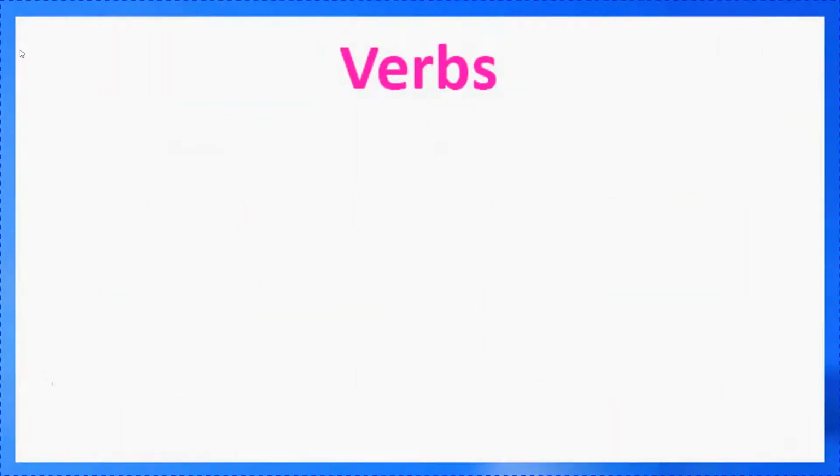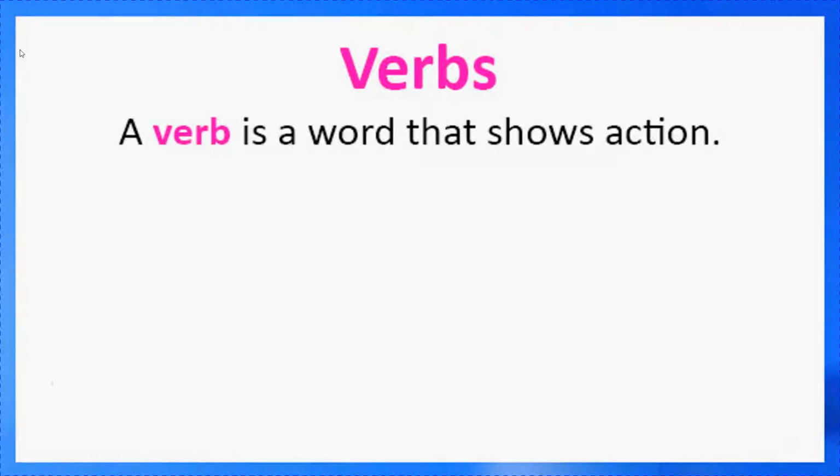Now the next part of speech is verbs. What is a verb? It is a very simple part of speech. A verb is a word that shows action. Fine. Or you can say doing words are called verbs, action words are called verbs. Means whenever you do something, even when you are thinking or standing or sleeping, whenever you are doing anything, it will become a verb.